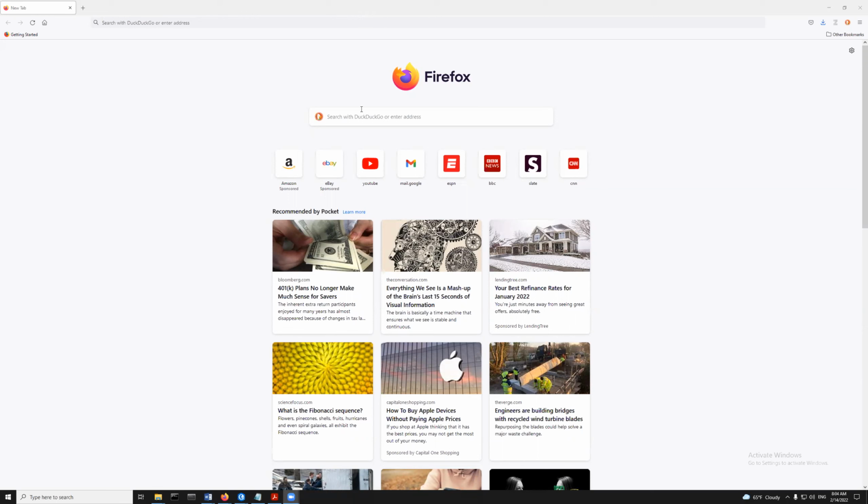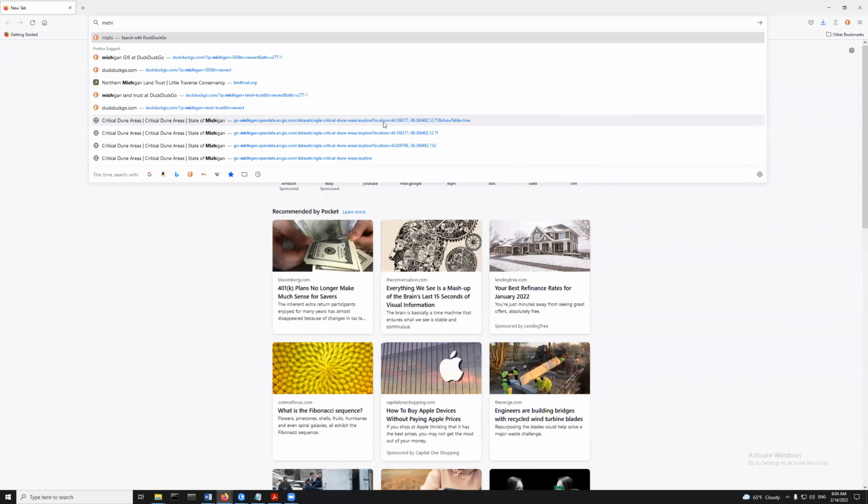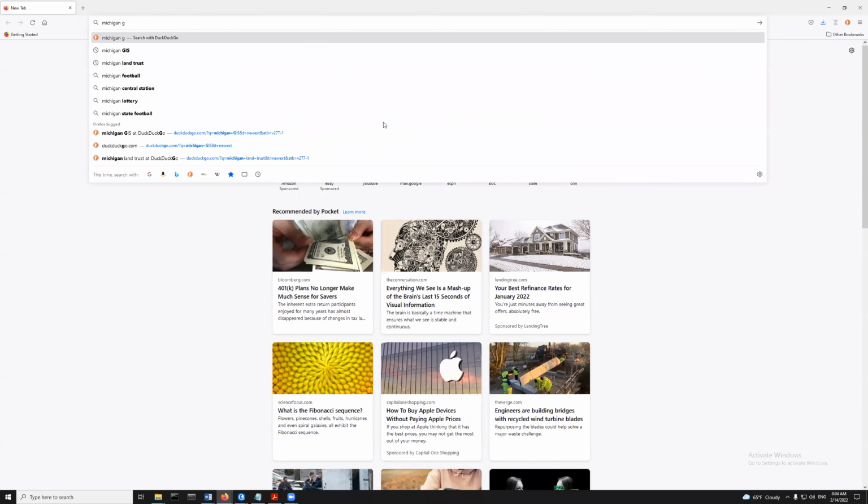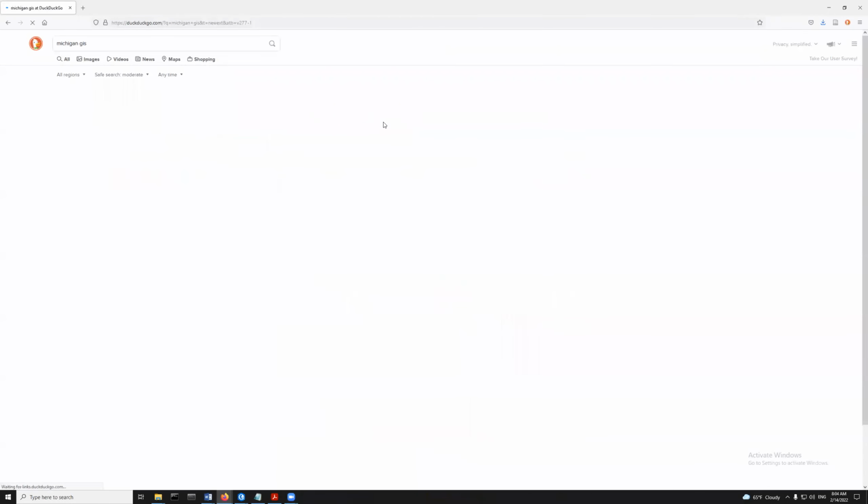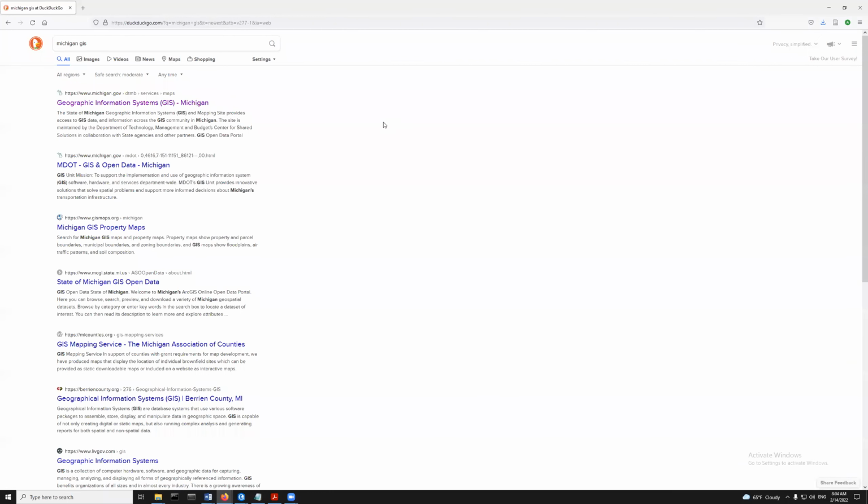So the first question that came up was, hey, I'm looking for data in Michigan, and I'm having a hard time finding data from Michigan. Any thoughts about where you might find data? Most states are pretty good about having data available, and it may be as simple as just typing in Michigan GIS, for example. Maybe you're interested in Illinois, or Indiana. You're really in the heartland.